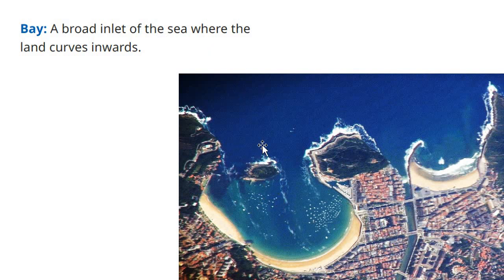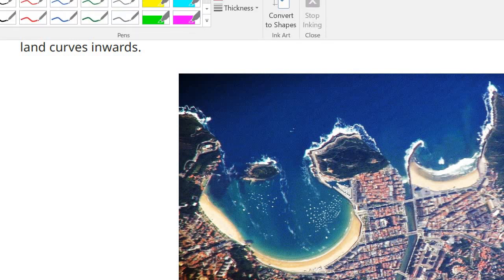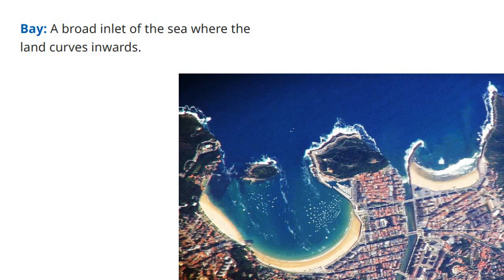See here what you can see. Here you can see the broad inlet of the sea. So see here, this is the sea, right? Now sea has somewhat encroached inside the land over here, and this broad inlet of the sea, here also you see there is an encroachment of the sea towards the land, and this is known as bay over here as well as here.